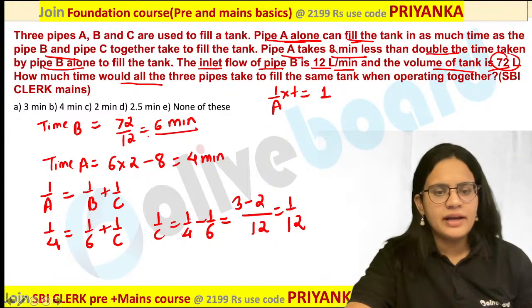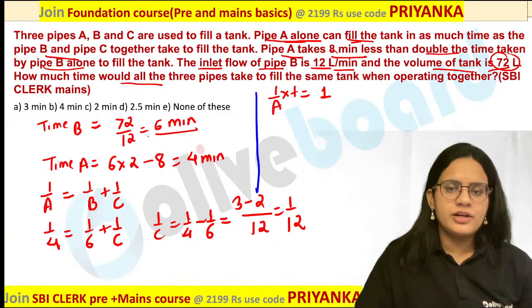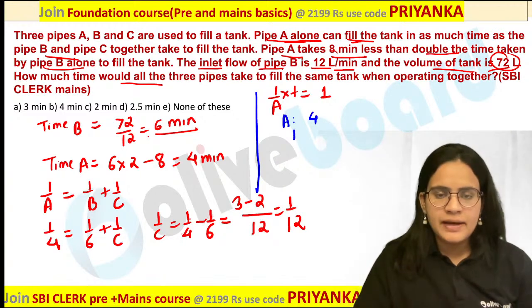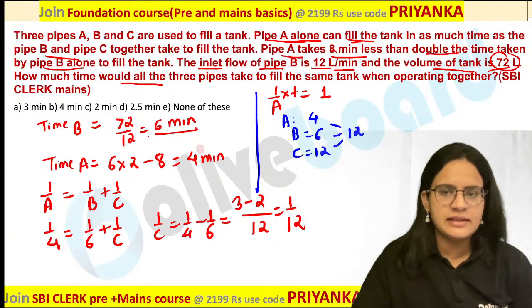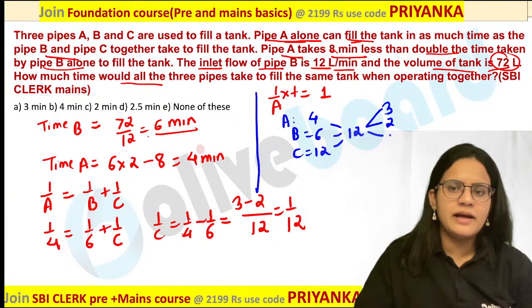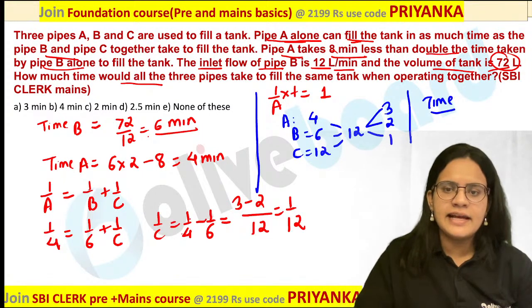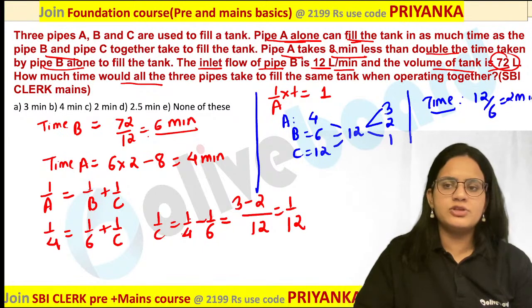Okay, once I know ABC value, easily I can draw the LCM diagram over here. So, how many days are taken by A over here? A is taking 4 minutes. B is taking 6 minutes and C is taking 12 minutes over here. So total value is nothing but 12. LCM is nothing but 12. So we'll calculate this as 4 3s are, 6 2s are and 12 1s are. That is nothing but how much would be the time? Time can be easily calculated here as 12 divided by 6, which is nothing but 2 minutes over here.